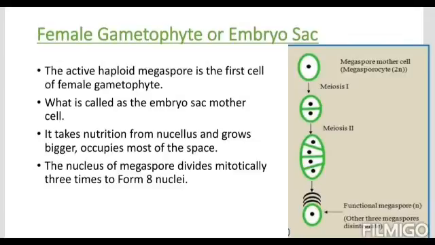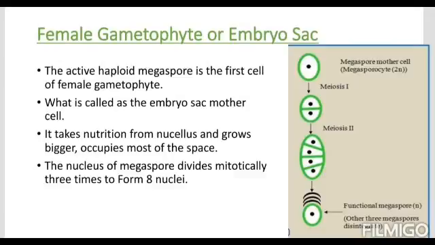What is called the embryo sac mother cell takes nutrition from the nucellus and grows bigger, occupying most of the space of the nucellus. The nucleus of the megaspore divides mitotically 3 times. Actually, in this megaspore only one nucleus is there, and this one nucleus undergoes mitotic division, meaning it divides into 2 equal-sized nuclei, but this division takes place 3 times.